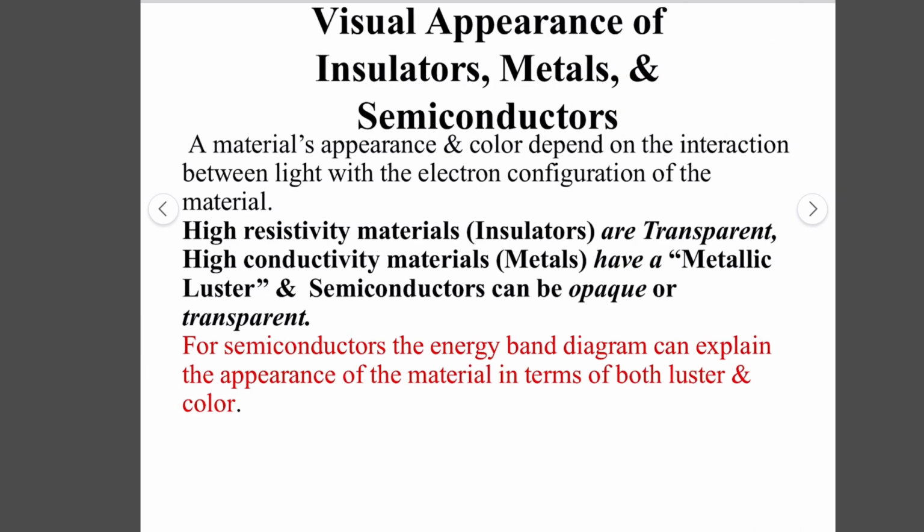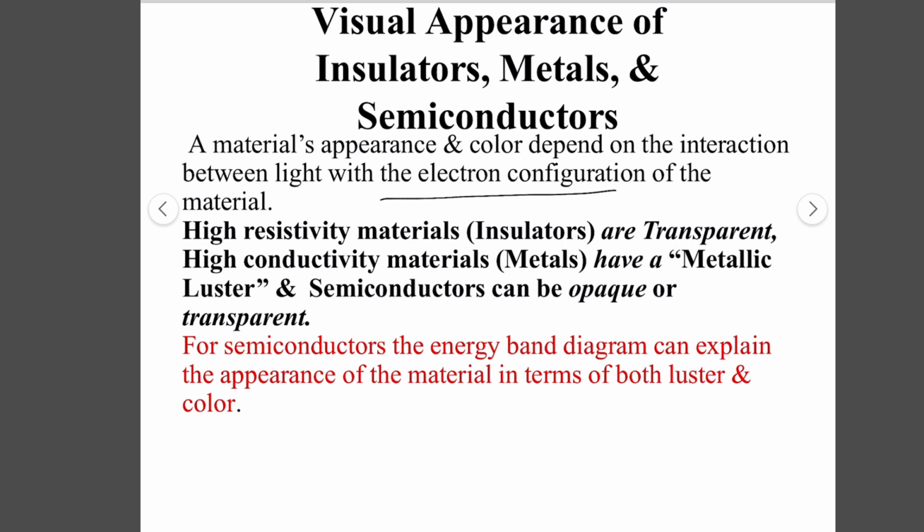So now we have discussed how light interacts with different mediums, and then the classical and quantum theory about light, and we discussed the behavior of light. Now we discuss the visual appearance of materials, and mostly I will discuss semiconductors and their band gaps. Now we know that material appearance and color depend on how light interacts with the material and with the electronic configuration of the material.